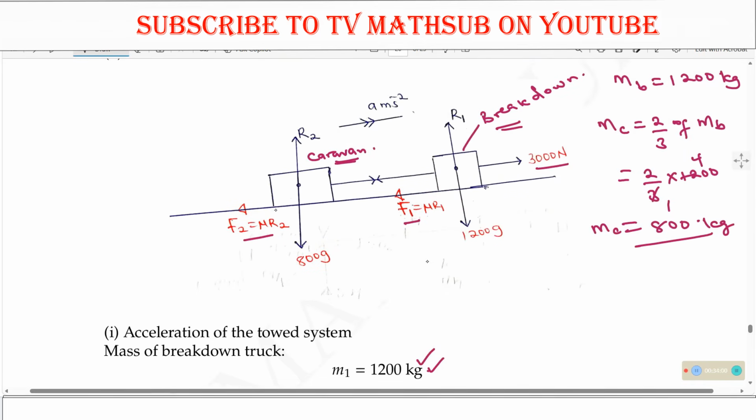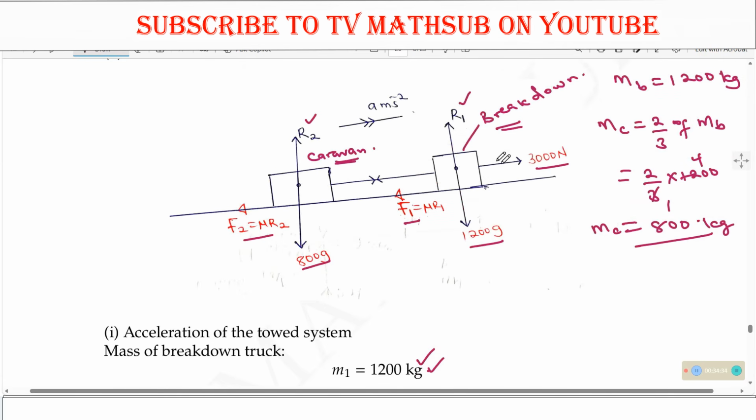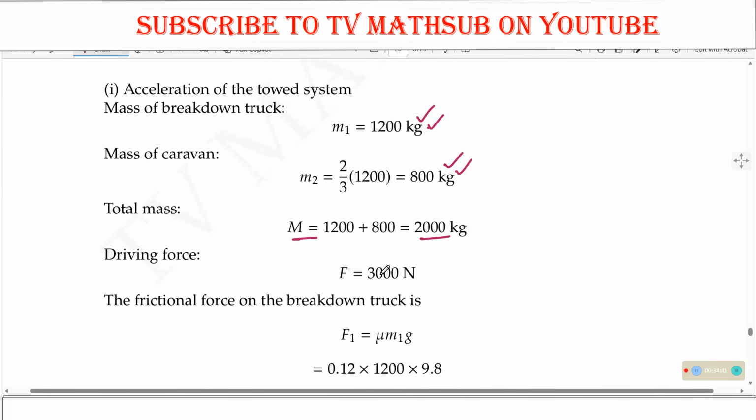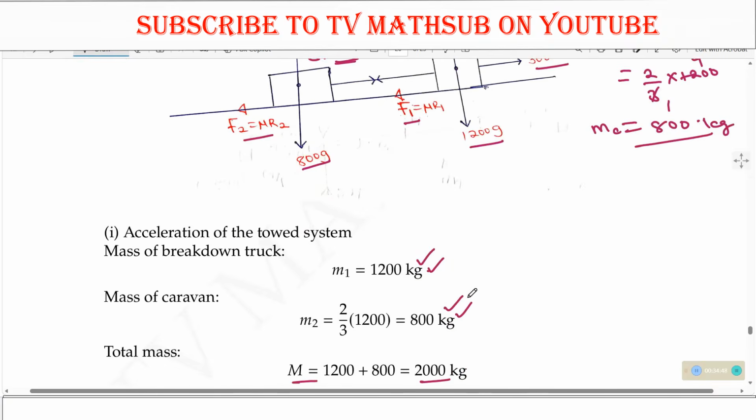Because this is on the road, we expect to have the weight of the caravan as 800 G. This G is acceleration due to gravity, because the mass is already in kilograms, not 800 grams. So this is 800 times acceleration due to gravity, and that will be our R2. Then the weight corresponding to the reaction R1 will be 1,200 times acceleration due to gravity. Now, we have got the total mass of the whole system, that is M1 plus M2. Then we are given the driving force, which is 3,000 newtons.